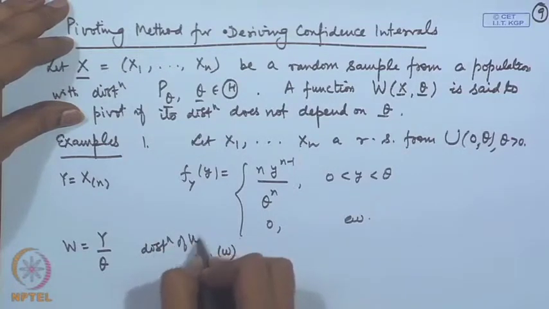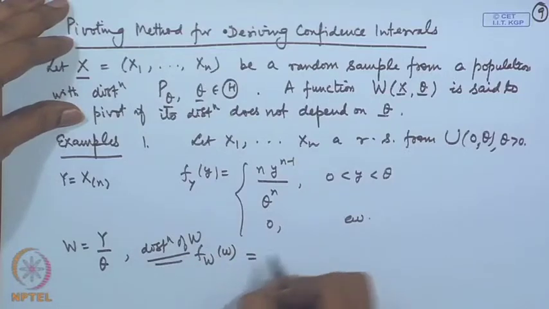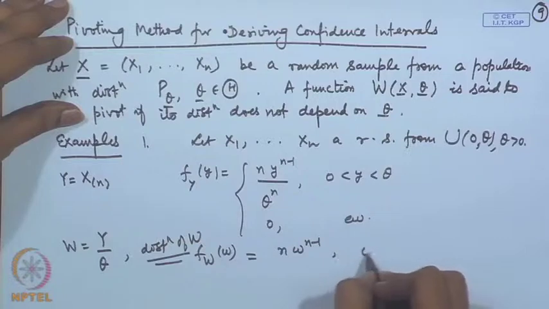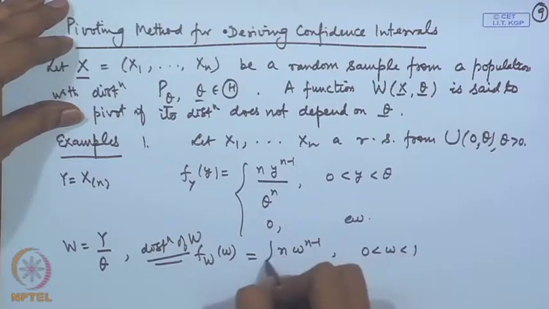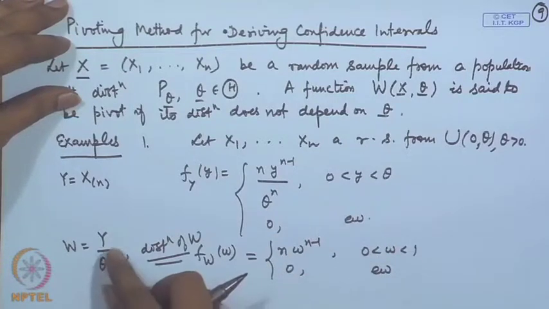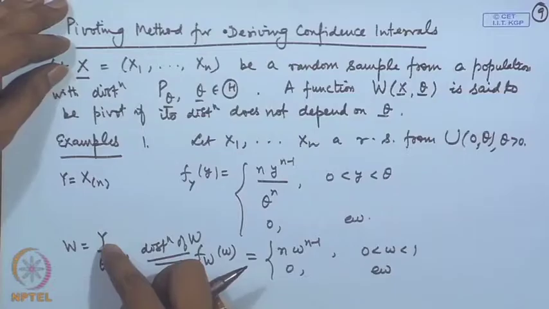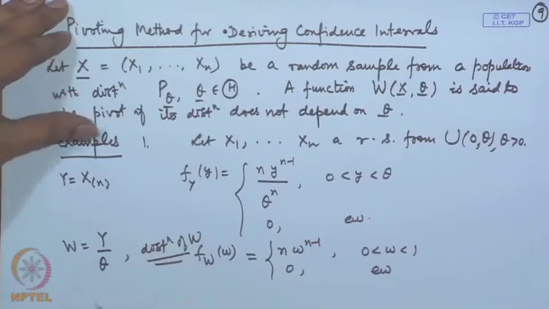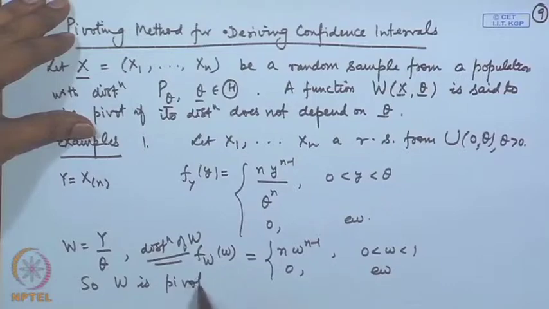Distribution of w, then this is equal to n w to the power n minus 1 for 0 less than w less than 1, and it is 0 elsewhere. So, this distribution is free from the parameters, and this w involves the random variable x n as well as the parameter which is coming here. So, w is a pivot in this problem.